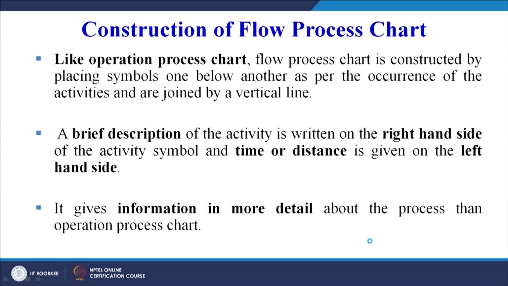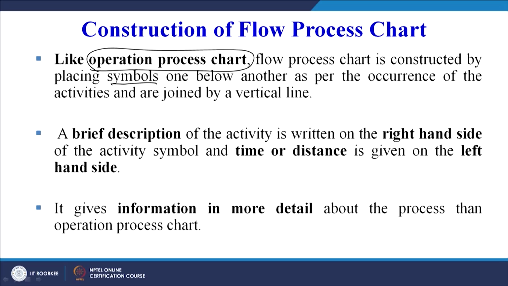Now, construction of the flow process chart. Like the operation process chart, which we have seen in the previous week along with a number of examples, the flow process chart is constructed by placing symbols. Which symbols? The process chart symbols: the circle, the square, then the transportation symbol, the arrow, and we can also have the combined symbols, the inverted triangle. All these symbols are placed one below the other as per the occurrence of the activities and are joined by a vertical line.